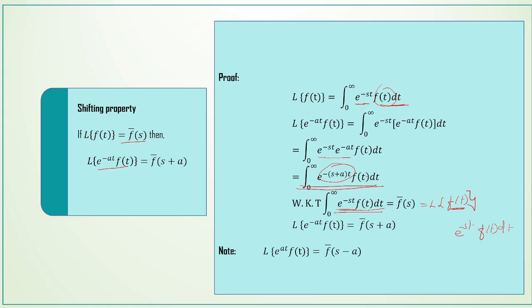Since L of e power at, we get e power plus at. After that, we take minus t outside. So here the term comes like s minus a. Therefore, using the definition of L of f of t, L of e power plus at f of t is equal to f bar of s minus a.